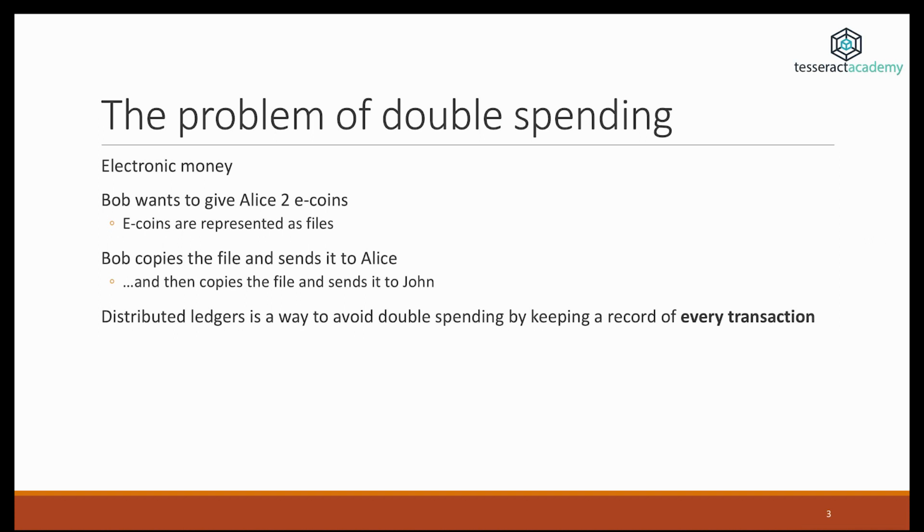So it all starts with the problem of double spending. Let's say that you want to create an electronic form of currency. We have Bob and Alice, and Bob wants to give Alice 2 electronic coins. So if these coins were presented as files, then there's nothing to stop Bob from copying these files multiple times and Bob effectively becoming a millionaire. Distributed ledgers are a way to avoid this kind of problem because they record every transaction. So once Bob sends some coin, some value to Alice, then this transaction is recorded and it cannot be changed.